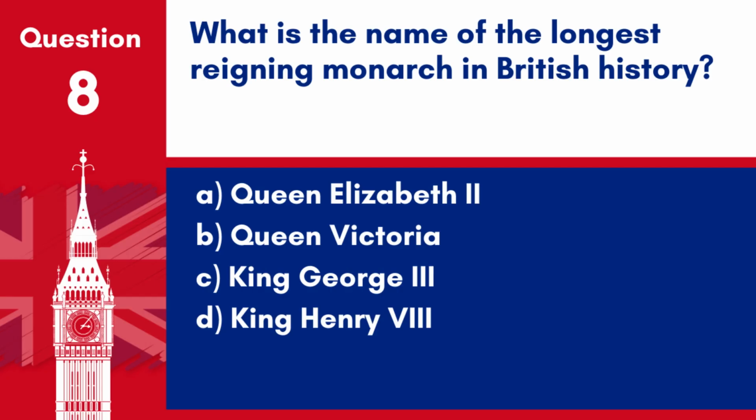Question 8. What is the name of the longest reigning monarch in British history? A. Queen Elizabeth II. B. Queen Victoria. C. King George III. D. King Henry VIII. Answer: A. Queen Elizabeth II. Queen Elizabeth II is the longest reigning monarch in British history.